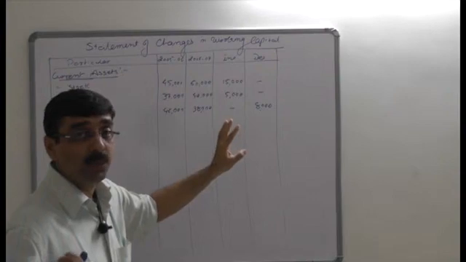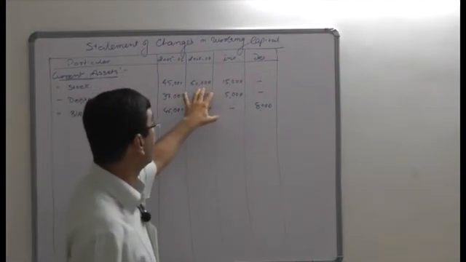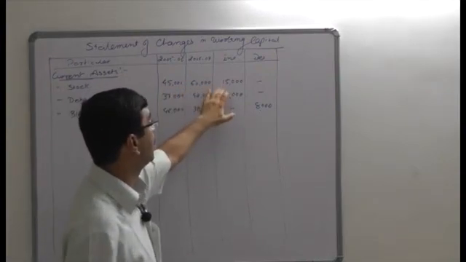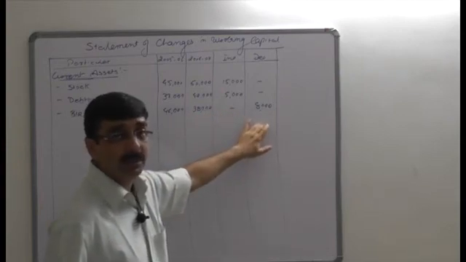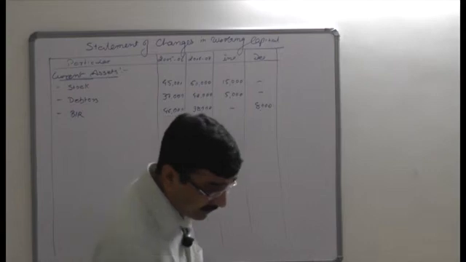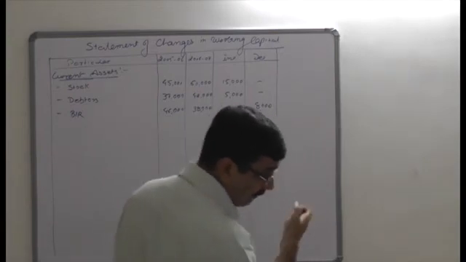We are simply using a formula. If the current year current asset is higher than the last year, it's an increase, and if the current year current asset is lower than the last year, it is a decrease. Next, after bills receivable, is cash and bank.